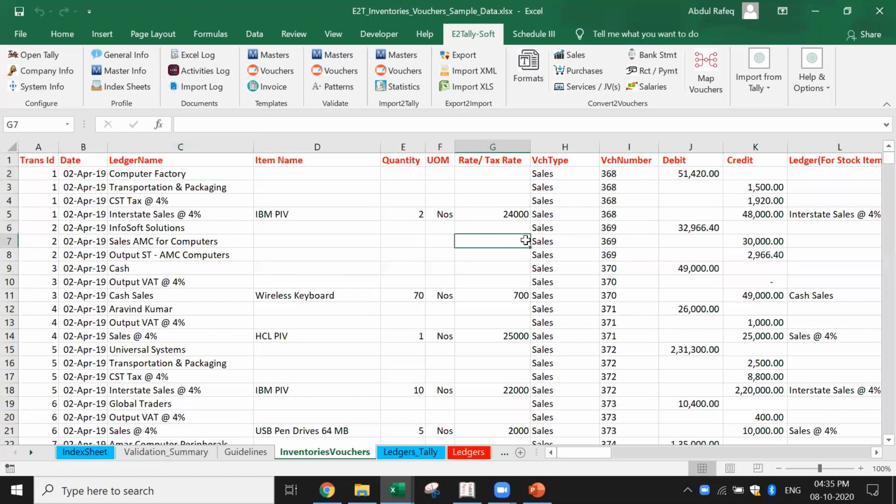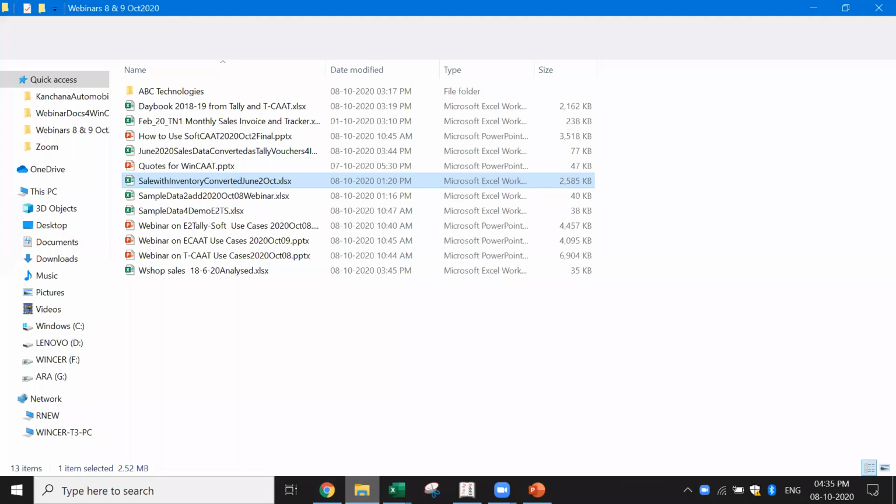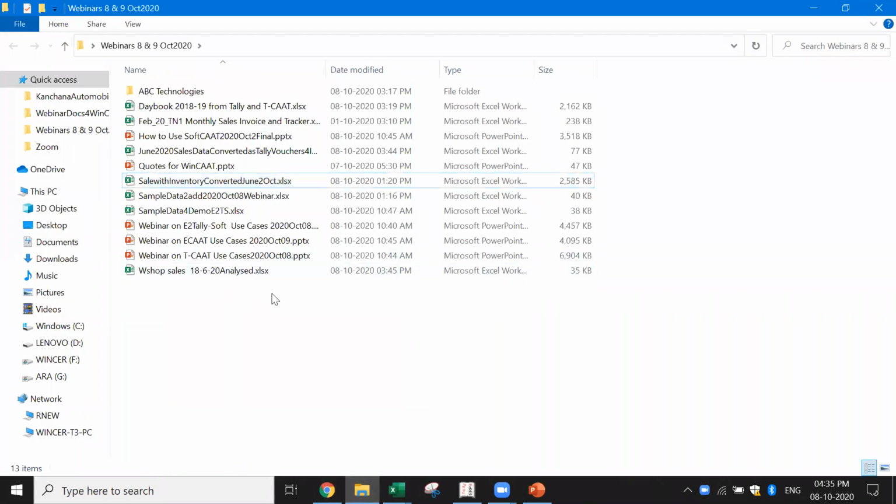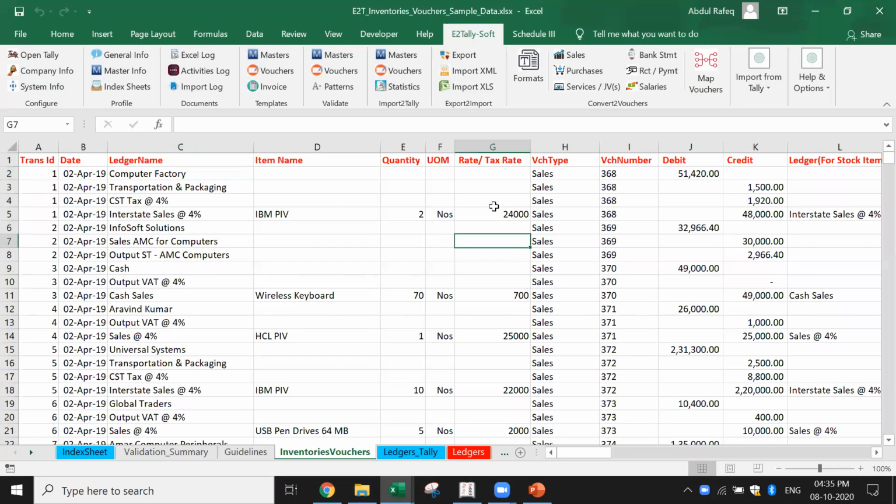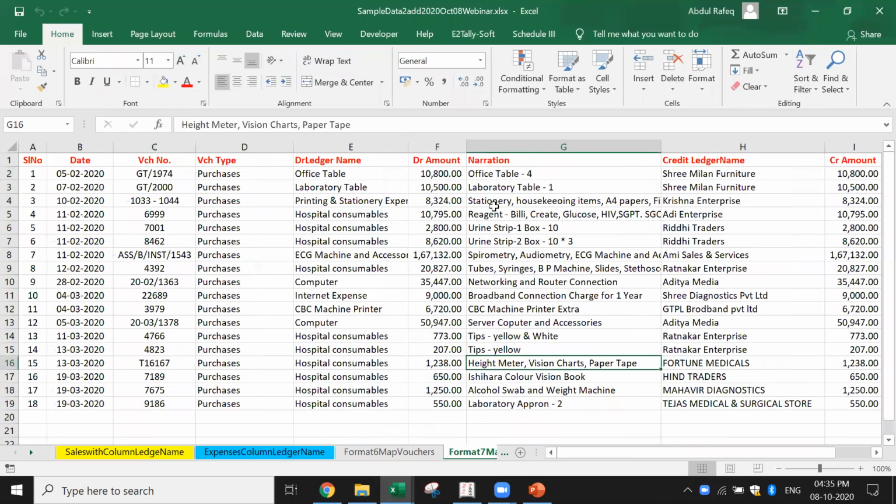What I'm going to do now is give you 2 or 3 examples. I already have some sample data, which is a little complex. Rather than using the formats, I thought I'll take some complex data which is practically used and show you how it was done. See, I'm opening it, there are 4 sheets.